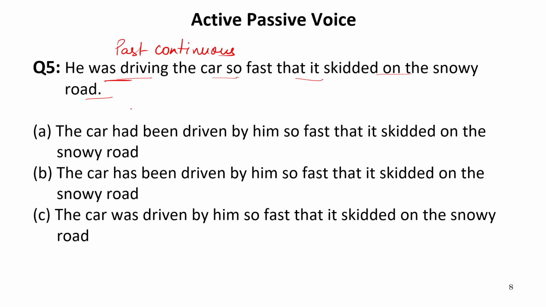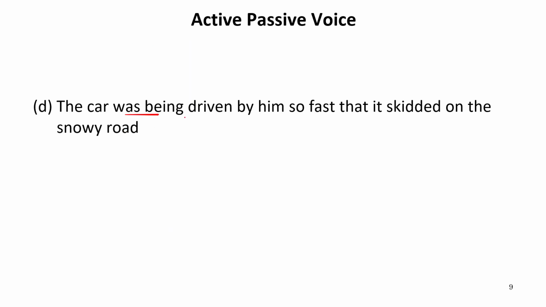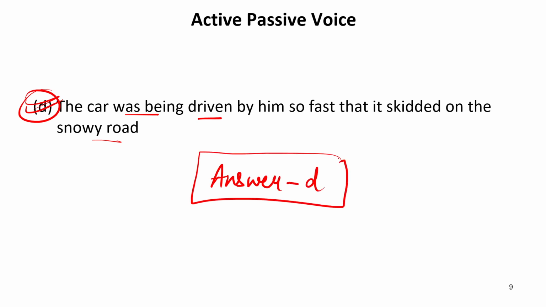So we should look for the option which contains the phrase was being driven. Now let us see the options. It is written had been driven. This cannot be the answer. It is written has been driven. This cannot be the answer. Was driven. Now we need being, but being is not written over here, so this can also not be the answer. Now let us move to the next one. The car was being driven by him so fast that it skidded on the snowy road. So this is the required option, so our answer is D. This is very, very simple again.